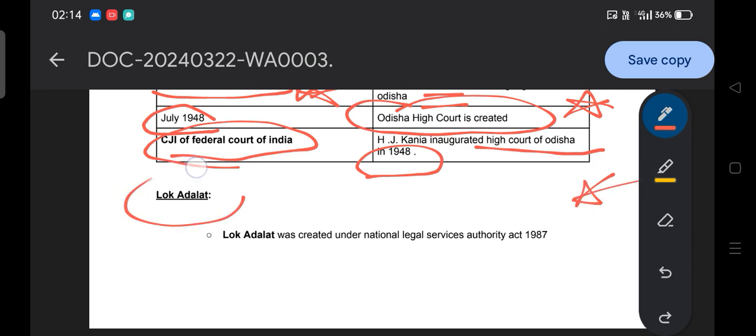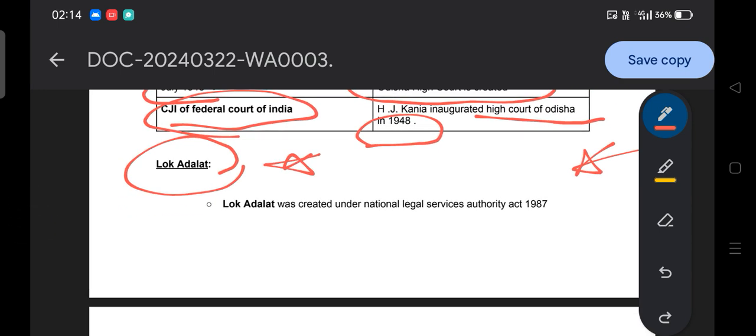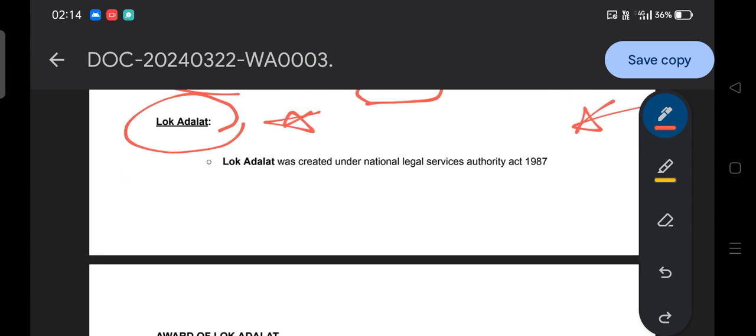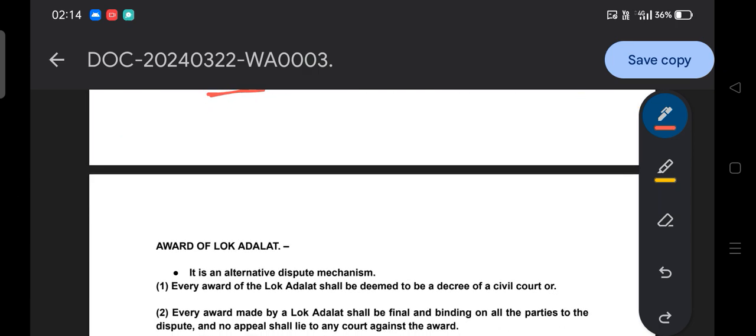Now we will see the Lok Adalat. It's a very important topic. This question was answered wrongly by me in the SSB, so that's why I am focusing specially on this question. It's also going to be helpful to you. So the first thing you have to remember: Lok Adalat. What is Lok Adalat? Let me make it clear. Lok Adalat is an alternative dispute mechanism.